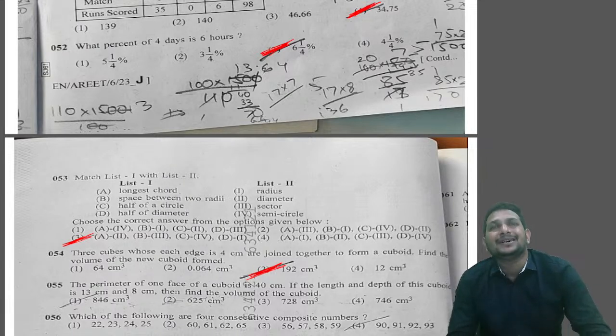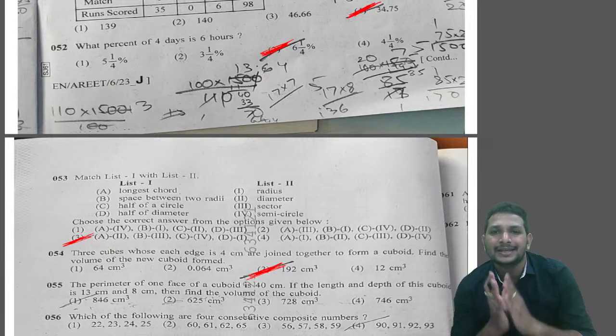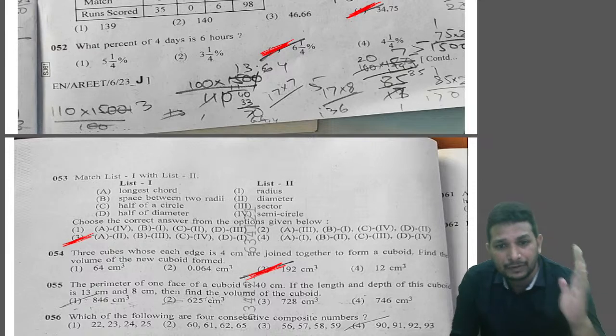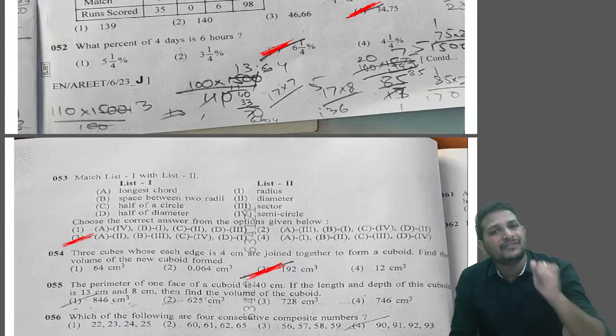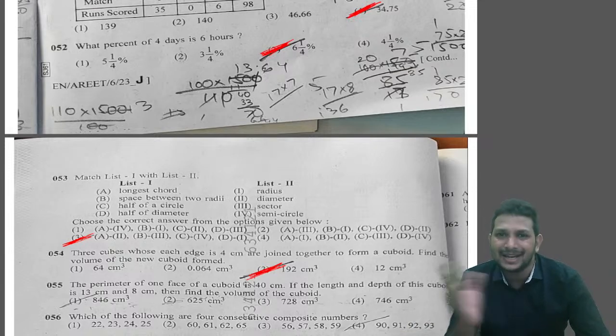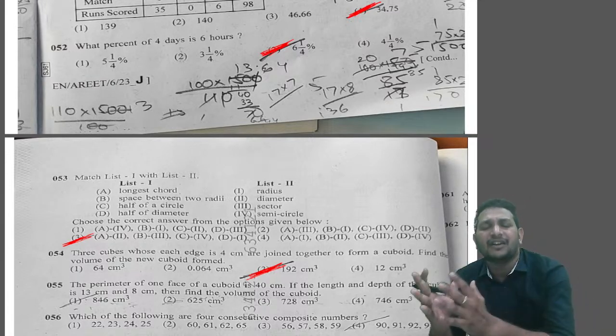The cuboid has totally 6 faces, but they gave only one face. The perimeter of that one face is how much? 40 centimeter. Length and depth they gave as 13 centimeter and 8 centimeter. Then find the volume of the cuboid.